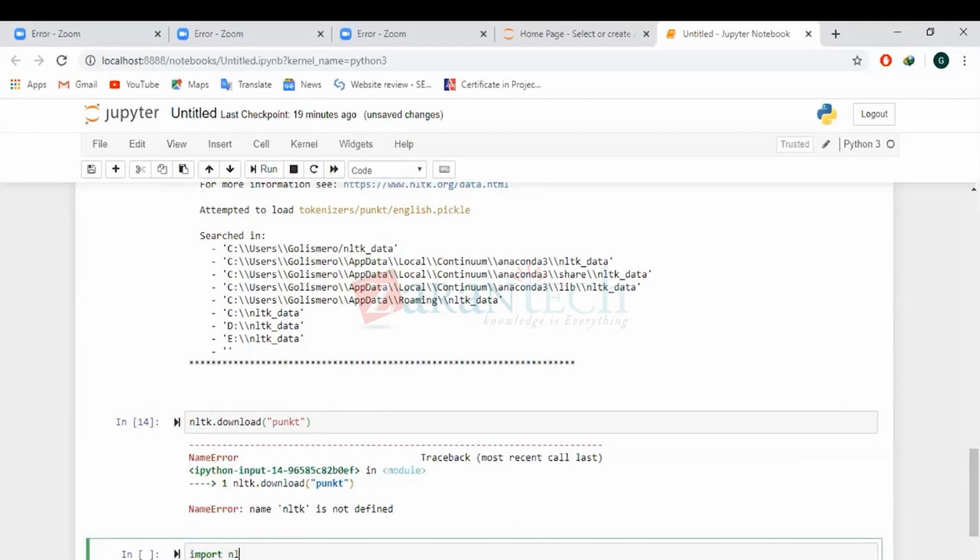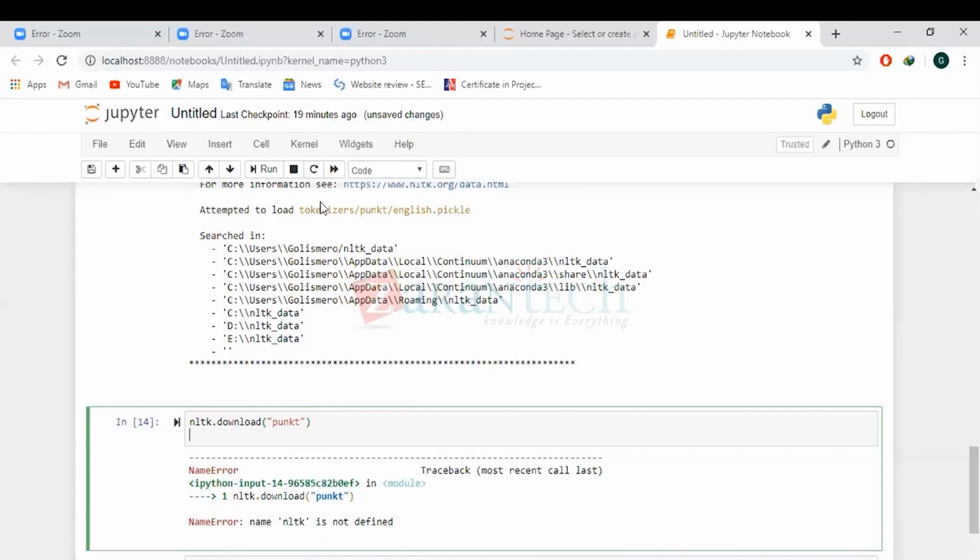In cell 14 itself, just click on cell 14. So just above this line, write import NLTK. Or it's okay, you first execute the next line, import NLTK, and then execute this.